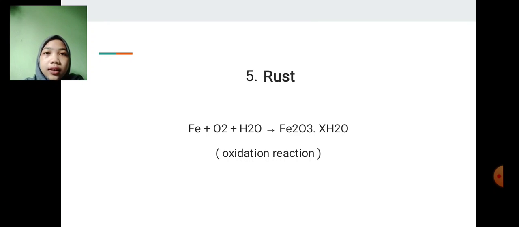Number 5 is rust. Rust is an oxidation reaction. It usually happens when iron is in contact with oxygen and water in open space, and it will be easily exposed to rust.